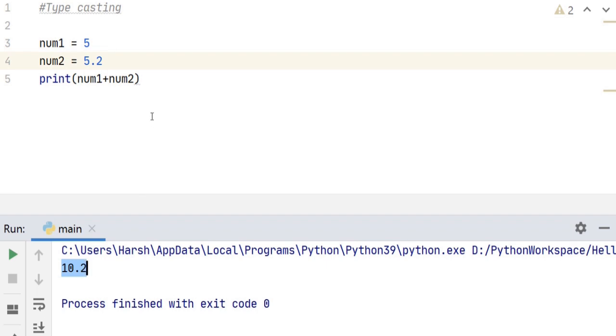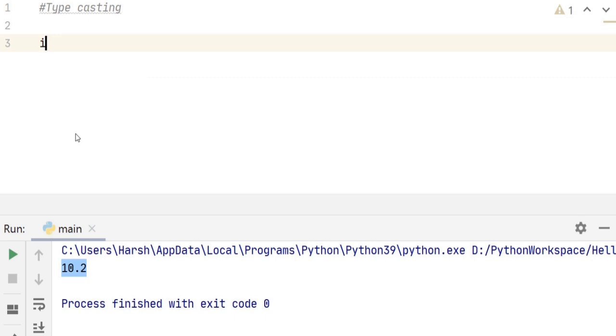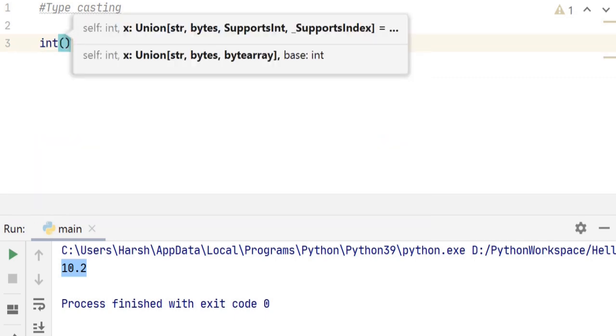Right? This is called implicit typecasting, which is done automatically by the Python interpreter without our intervention. There is another way of typecasting called explicit typecasting, wherein we specify the data type in which we want to cast our data. To do this, there are predefined built-in methods provided to us by Python. The first one is integer, the next is float, complex, bool, and string. If we need to convert some value to integer, we use the integer method, which is int and round brackets.